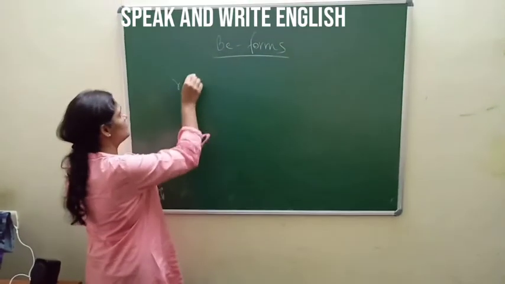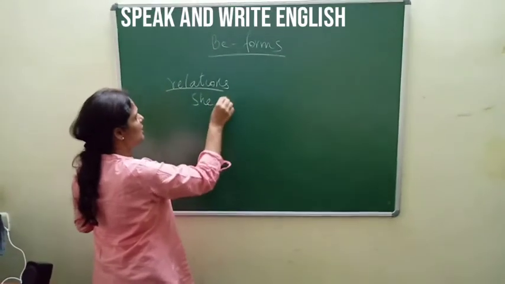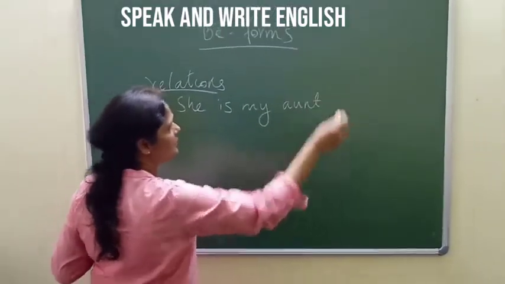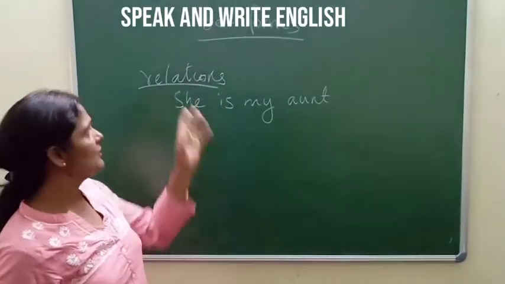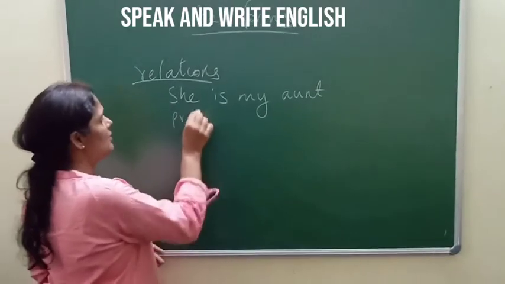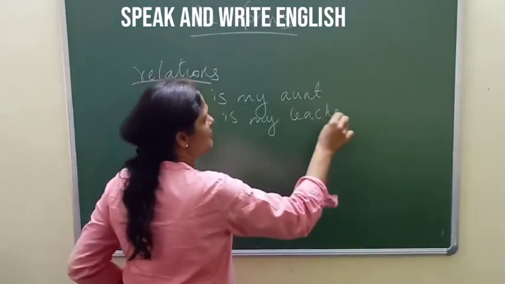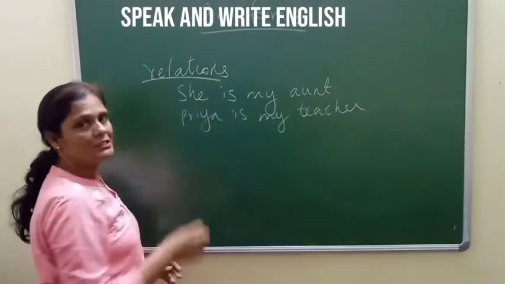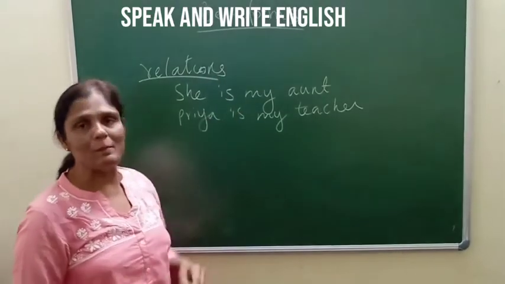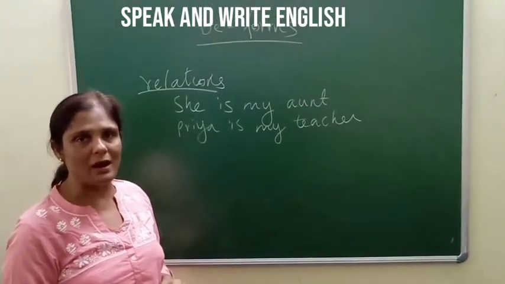Another area where the be forms are used is when you are going to talk about a relationship. For example, she is my aunt. It shows a relation. She is your aunt. Priya is my teacher. So it shows a relationship. She is your teacher. So whenever you are going to talk about relations, there too we make use of the be forms, be it in the present or be it in the past.